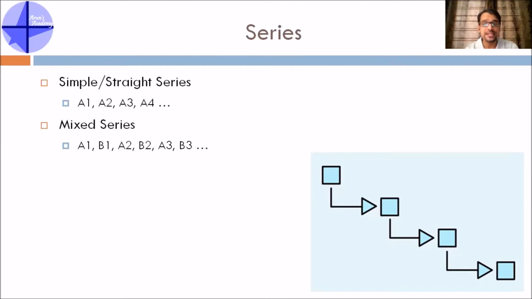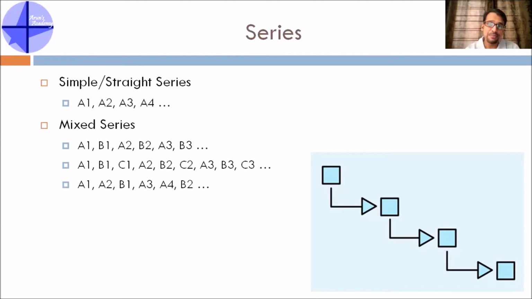Now mixed series can be of different types. Another example is A1, B1, C1, A2, B2, C2, and so on. In this case, instead of 2, there are 3 series mixed together. Another type is A1, A2, B1, A3, A4, B2. That means the third, sixth, ninth terms are all in one series, and all the other terms are in a different series. There are only 2 series mixed here. So mixed series can be of different varieties.